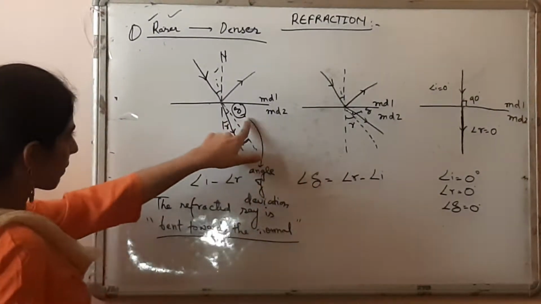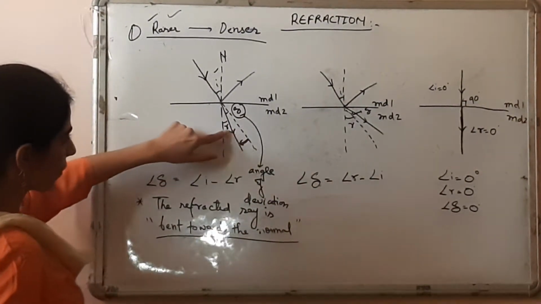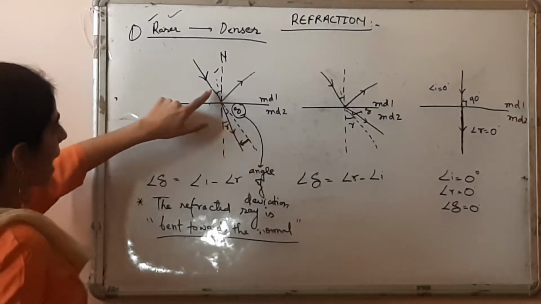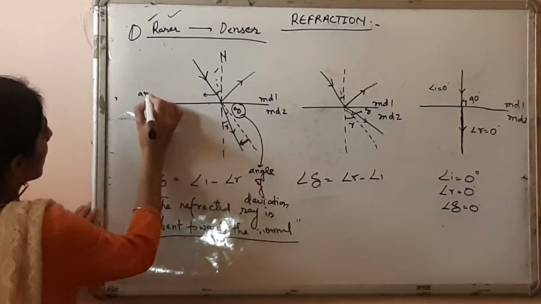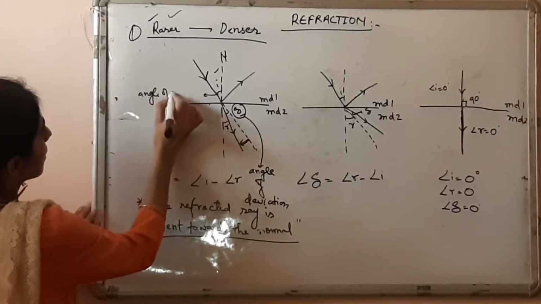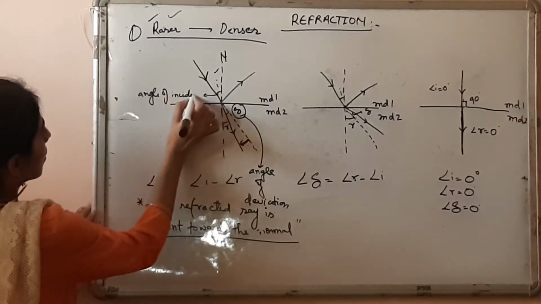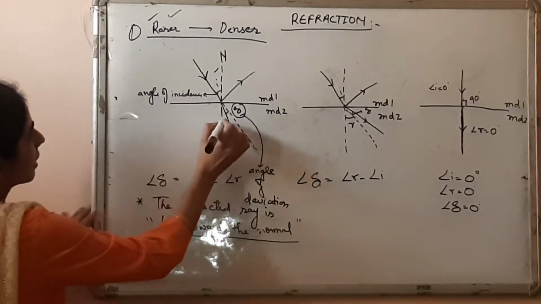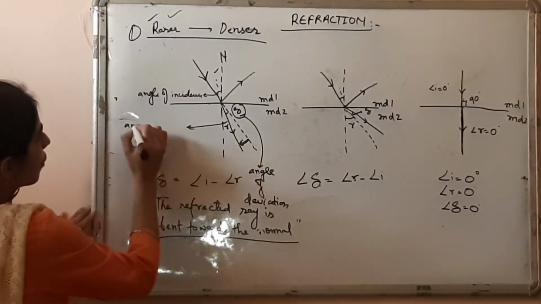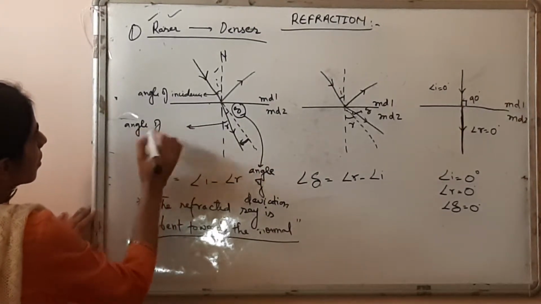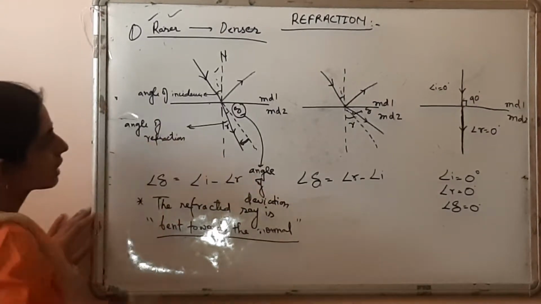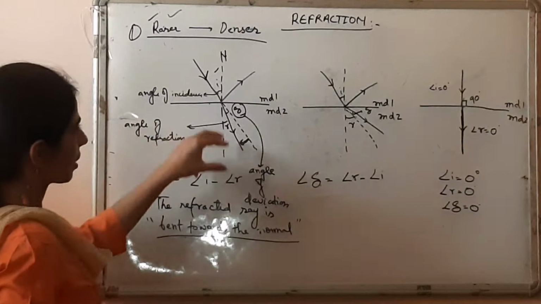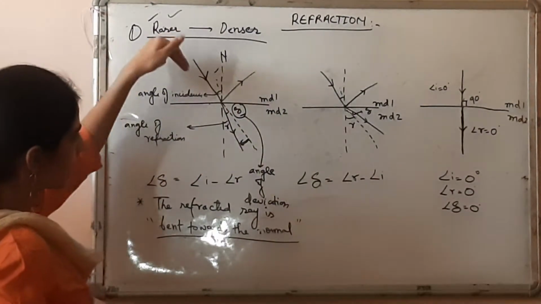This is the angle of deviation, children. This is the angle of refraction denoted by R. Angle of incidence denoted by I. I am writing here angle of incidence. This R is your angle of refraction. Angle of refraction. All these are depicting your angle of incidence and refraction.